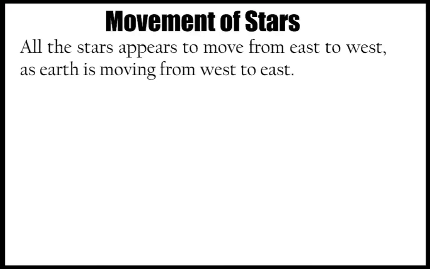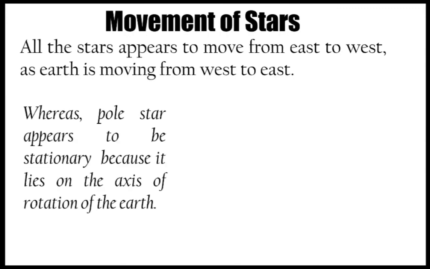Now I'm going to tell you about the movement of stars. I have told you that the constellations appear to move from east to west. What is exactly the reason behind it? The reason is that Earth is moving in the opposite direction. Remember this: our Earth is moving from west to east, and that is why it looks like all the stars are moving from east to west. So that is the thing.